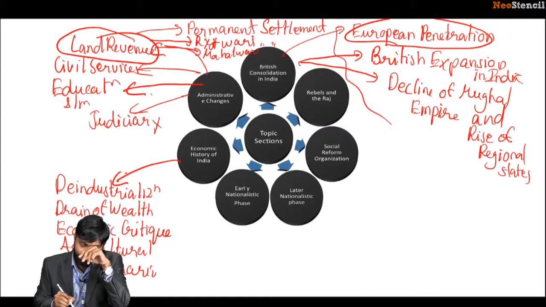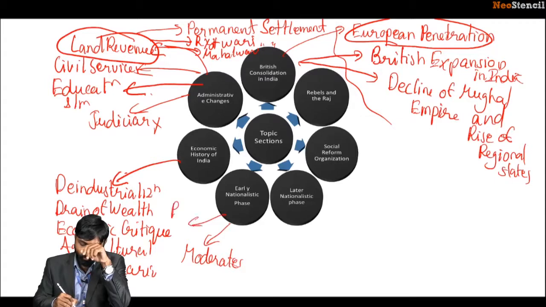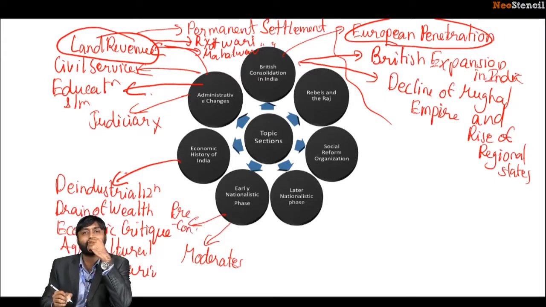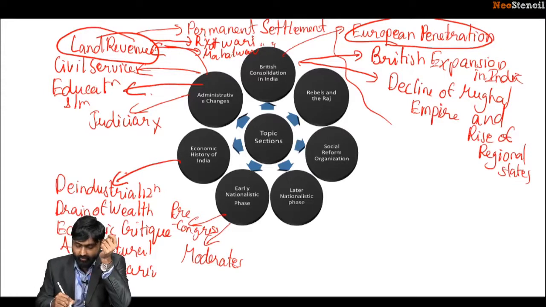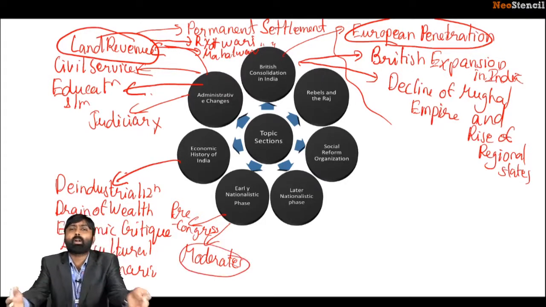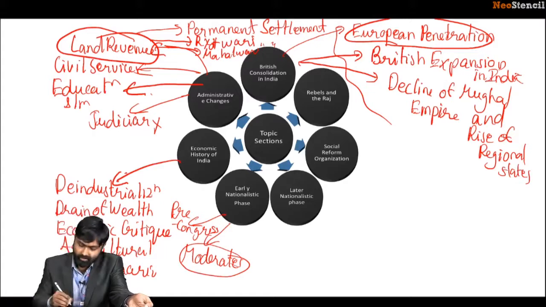Now, this is how the early nationalistic phase starts. Who are the early nationalists? They were known as the moderates. We are talking about the pre-Congress organizations, those organizations which rose before the Indian National Congress. The moderates were the first group who laid the foundations of the Indian National Congress, the moderates of the INC. We'll be learning about all that.